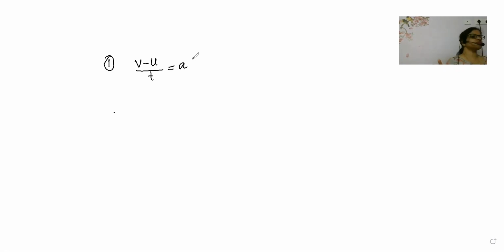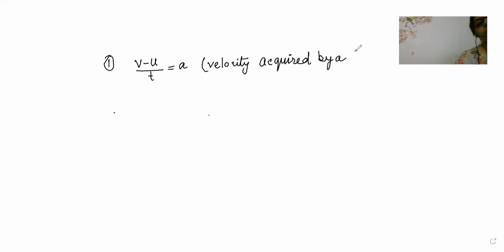So the first equation of motion is the relation given by velocity. This equation of motion relation is exactly the velocity acquired by a body in time t.